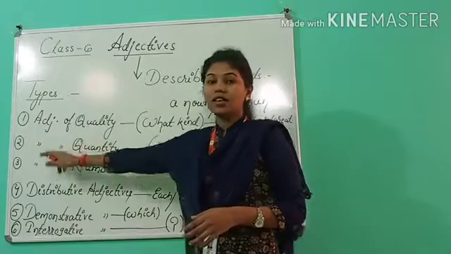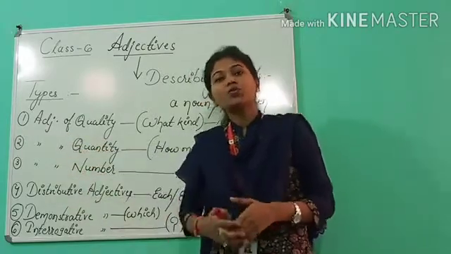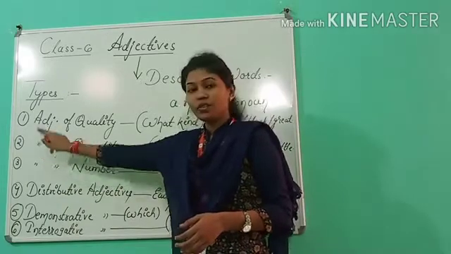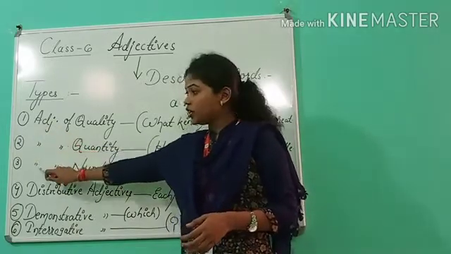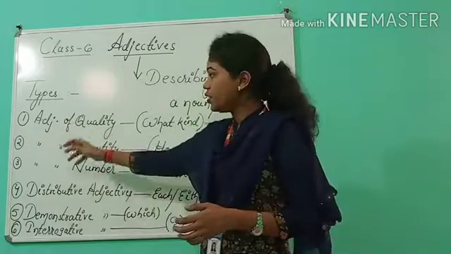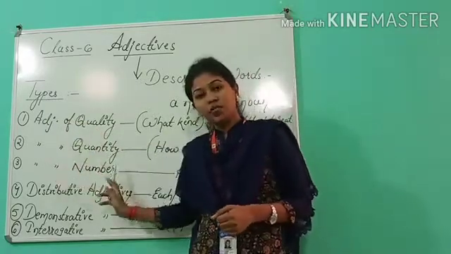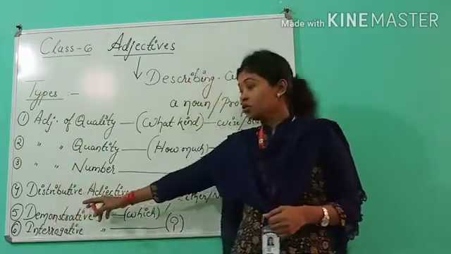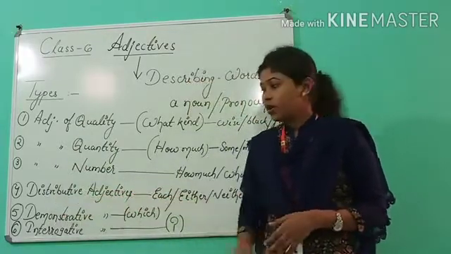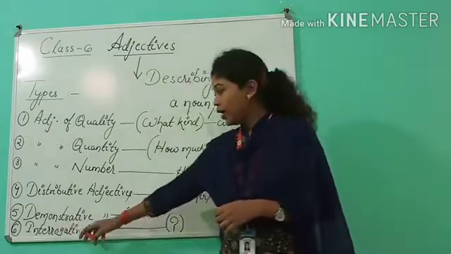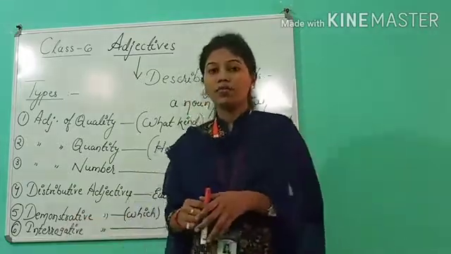It's because there is no space, and I know my students are very brilliant, so they can easily know that here the adjective will come. Again in the third also the adjective will come. The fifth one is demonstrative adjective, and the last one is interrogative adjective.